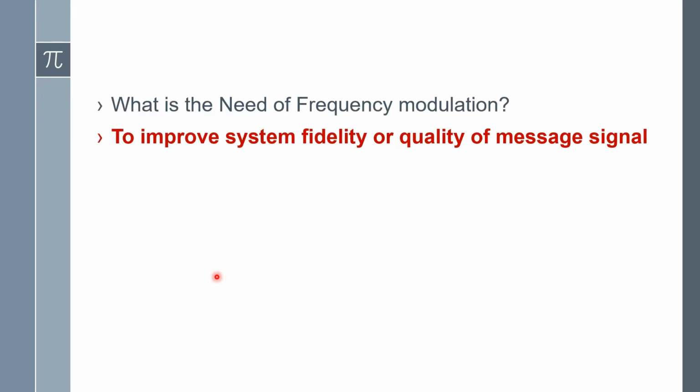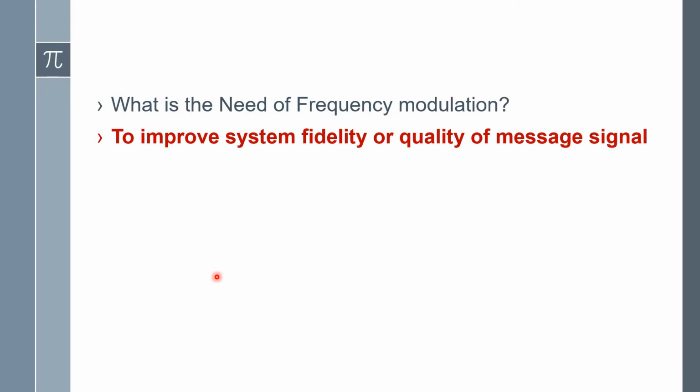What is the need for frequency modulation? Why are we moving towards frequency modulation? What is not available in amplitude modulation? With amplitude modulation also, we are able to transmit our message signal or audio signal from one point to another point. It will reach us over long distances, above 150 kilometers. But still we are moving towards another technique called frequency modulation.